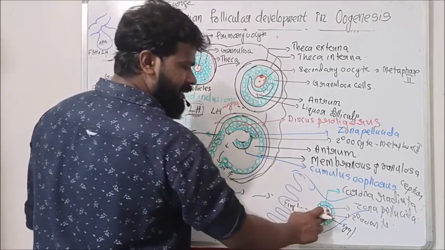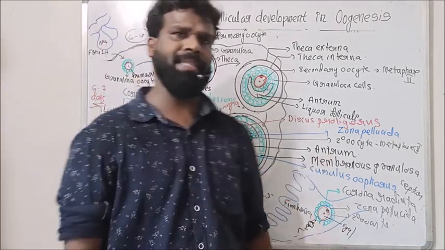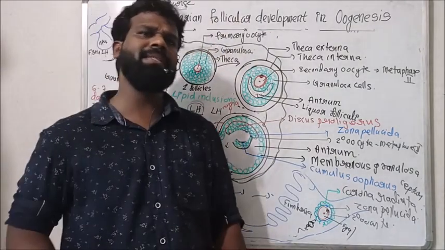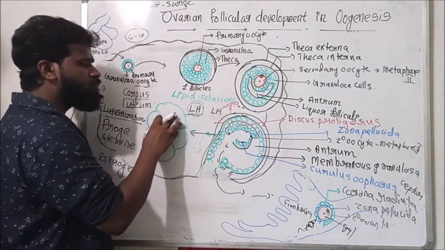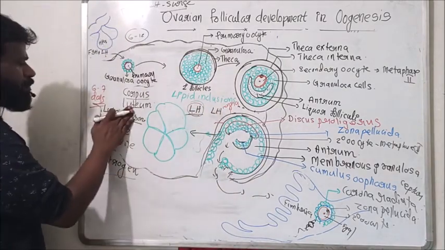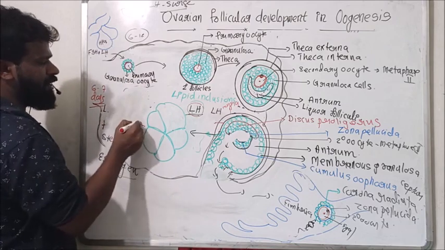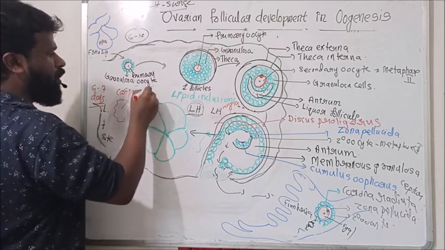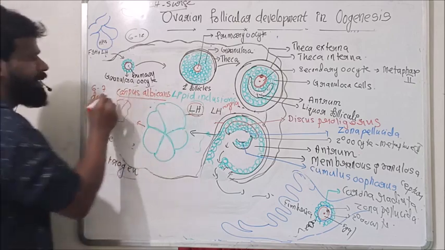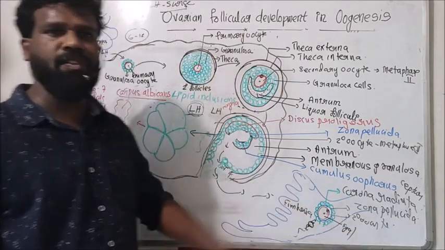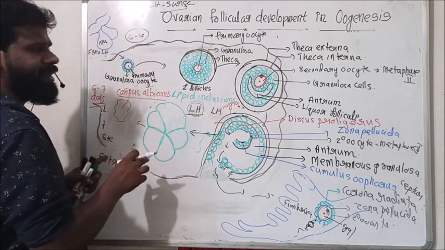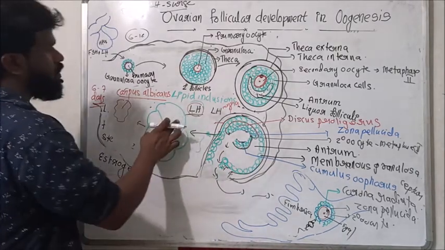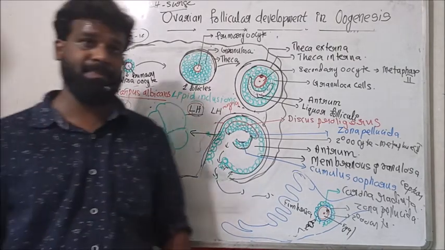If the secondary oocyte fails to get fertilized, LH maintains the corpus luteum up to 6 to 7 days. After 7 days, LH secretion declines and the corpus luteum undergoes degeneration, forming a non-functional cell mass called corpus albicans.